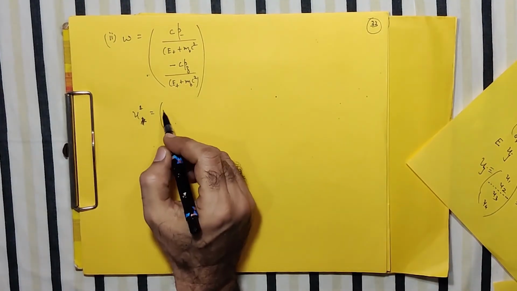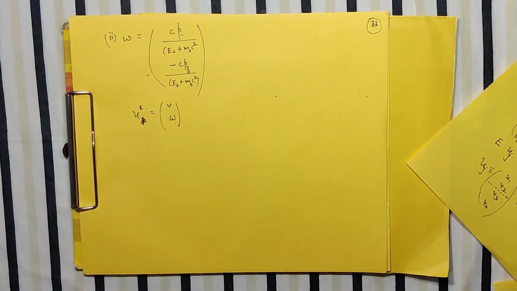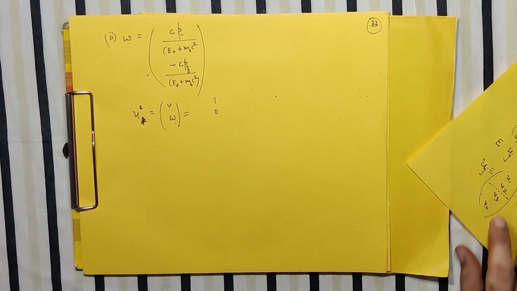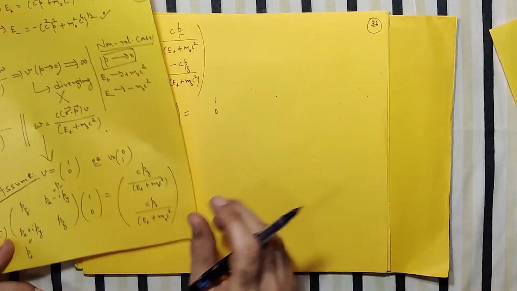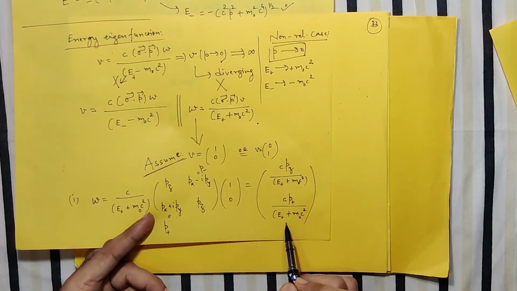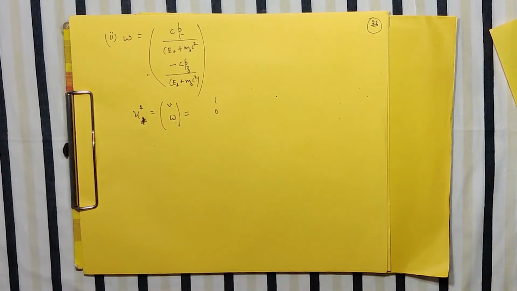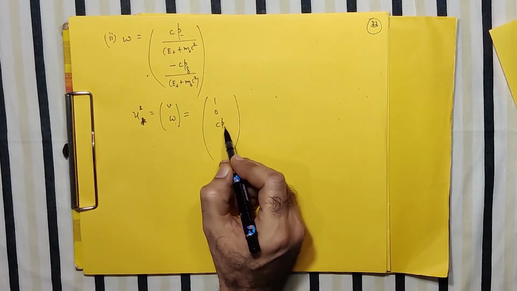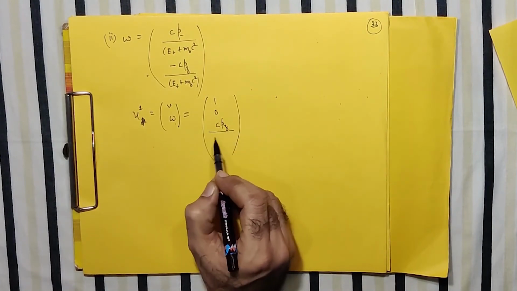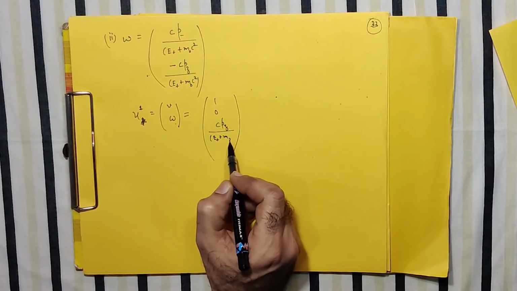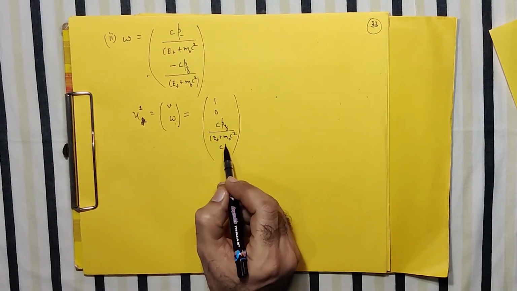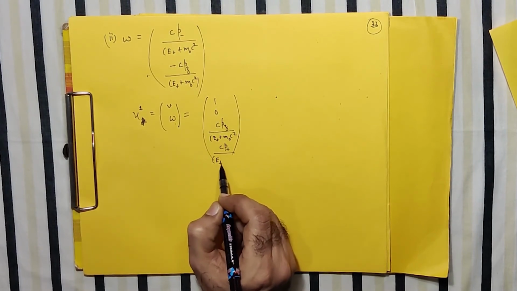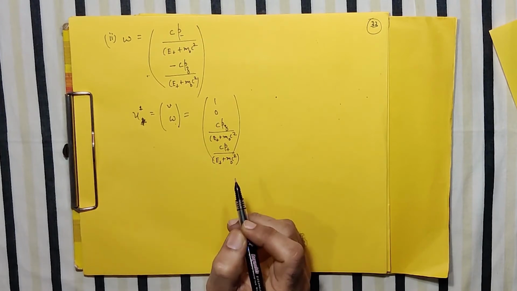So I write, basically this is my v and w, and for v and w, when I take v as (1, 0), then the w which I have obtained for (1, 0) is like this, right? So my full solution, the first case, will look like this. So this is my c p_z upon E plus m0 c square, and its second component of w will be like this, E plus m0 c square.